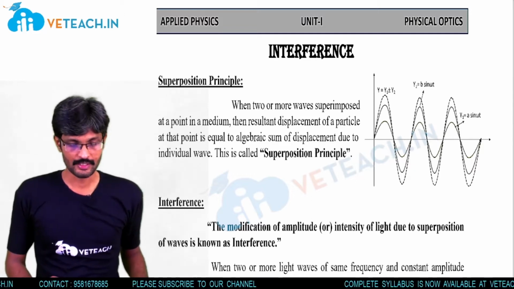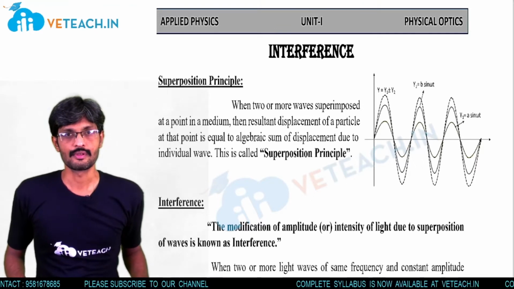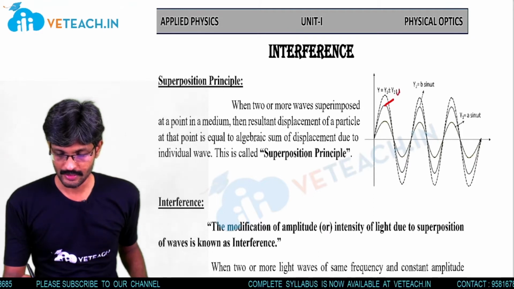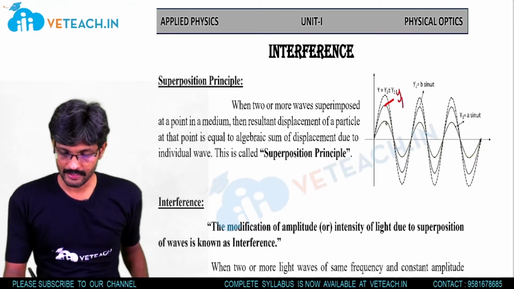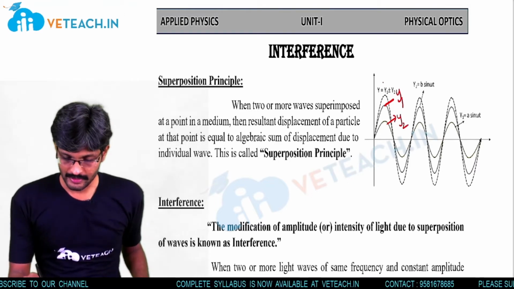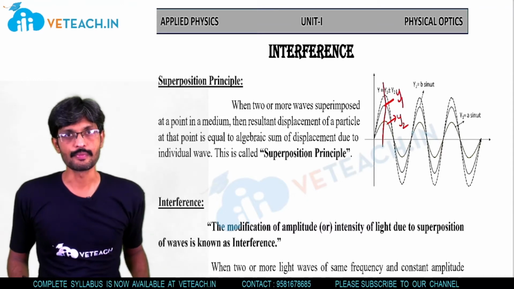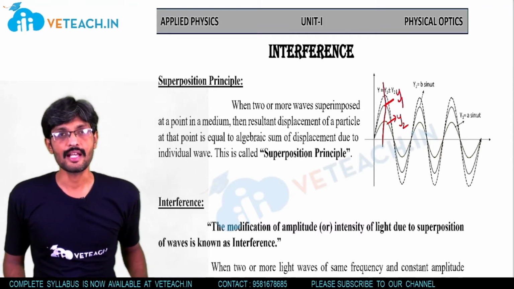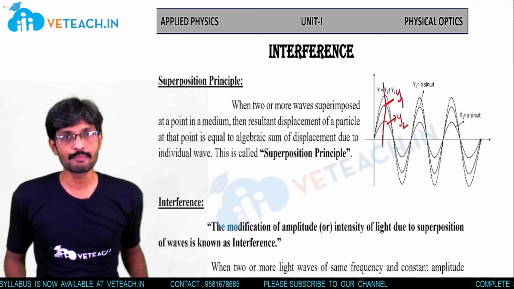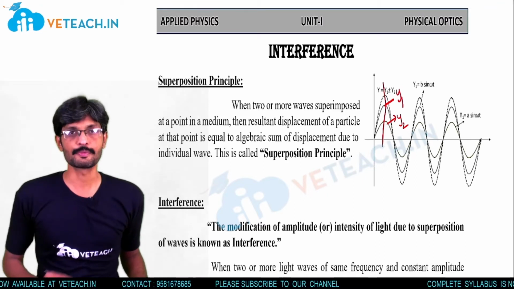Let us take an example. Here we have represented two waves, one wave having amplitude y1 and another wave having amplitude y2. At this point, these two waves are superimposed. When they are superimposed, there will be a change in the amplitude of the resultant wave, and the resultant amplitude can be explained by the superposition principle.